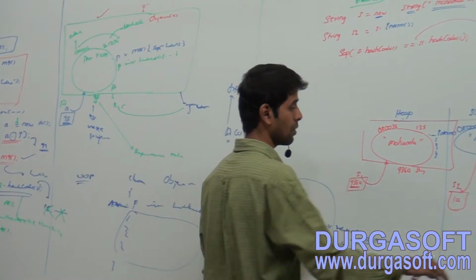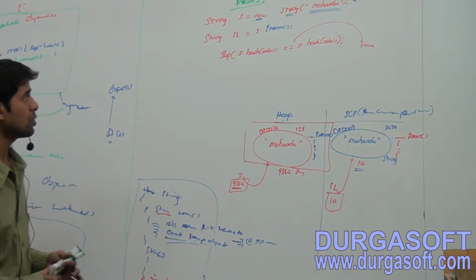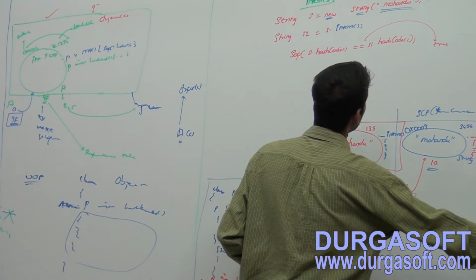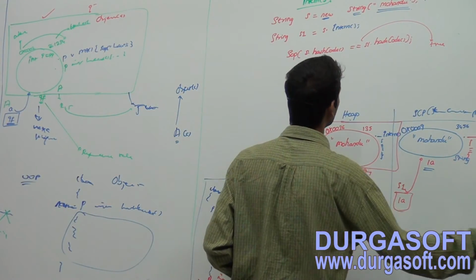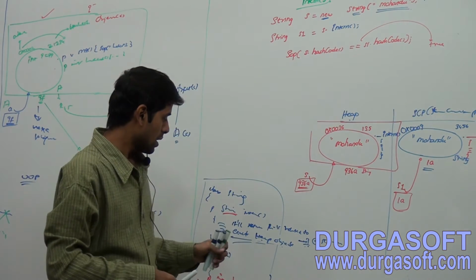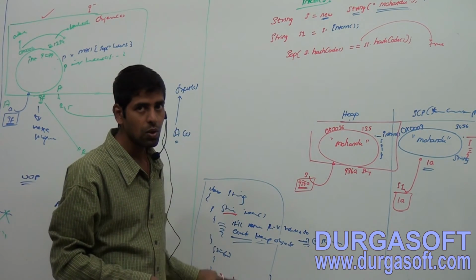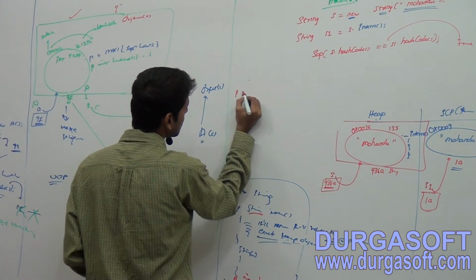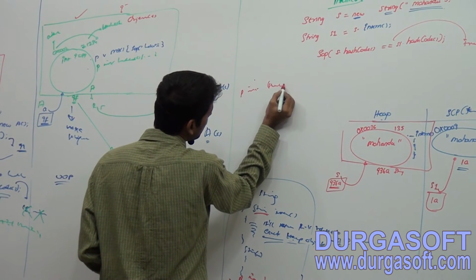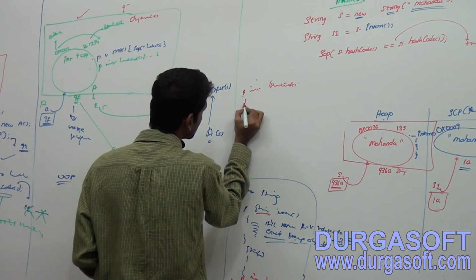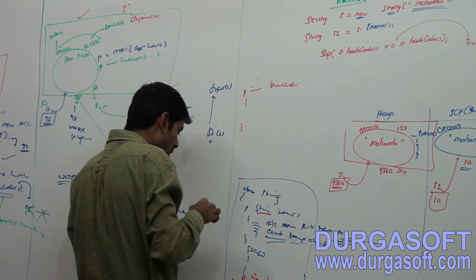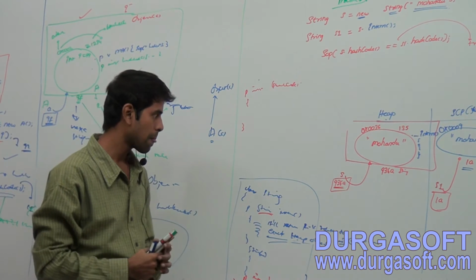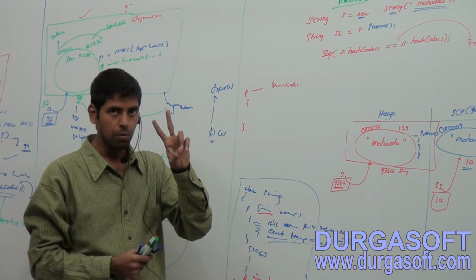Now observe here, s dot hashCode. What happens because of this? What is the String class hashCode implementation? Observe here, two objects.